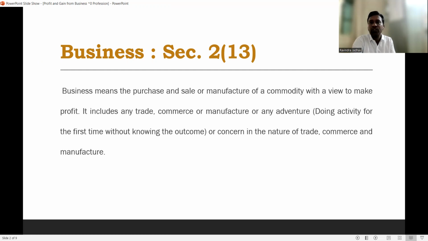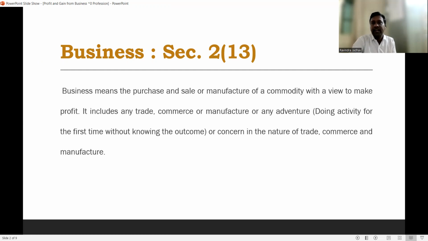But when we think about the income tax, at that time we think about profit, only profit. It is not important whether it is maximization or minimization of profit when we think about the income tax. So if any business organization or any assessee receives income from the activities of business, it is considered income under the head income or gain from business or profession.